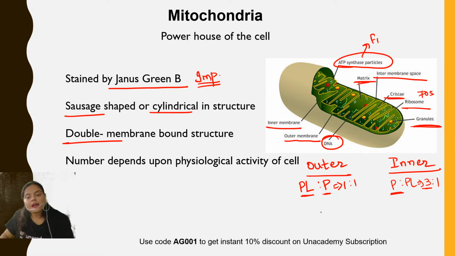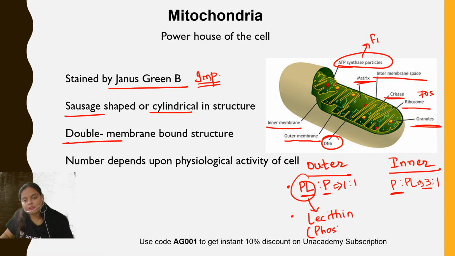So protein is present in more amount in the inner membrane of the mitochondria. Then the outer membrane of mitochondria contains a specific type of phospholipid in more amount, and the name of that phospholipid is lecithin, also known as phosphatidylcholine.